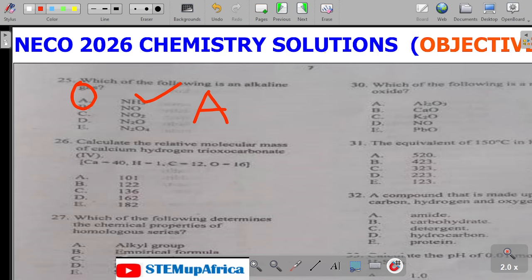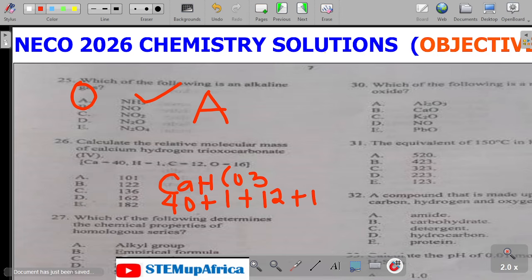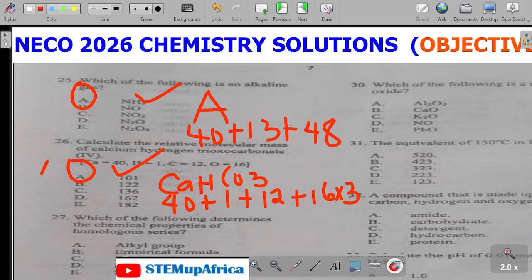Number 26. Calculate the relative molecular mass of calcium hydrogen carbonate. That is Ca(HCO3)... calcium is 40, hydrogen is 1, carbon is 12, plus 16 times 3. So we have 40 plus 13 plus 48, since 16 times 3 is 48. If I add 40 plus 13, that is 53. 53 plus 48 gives us 101. Number 26 is A.